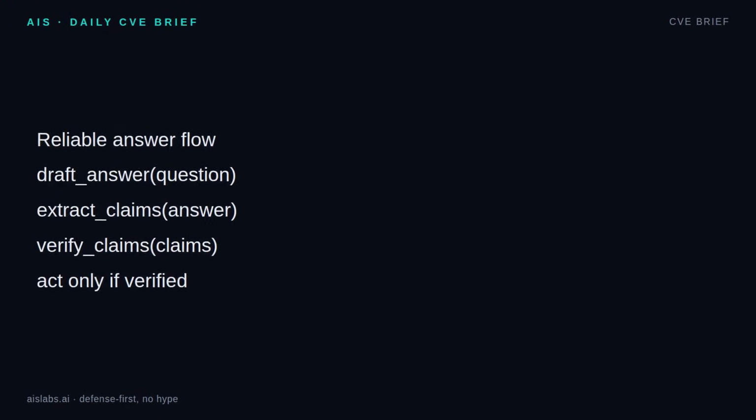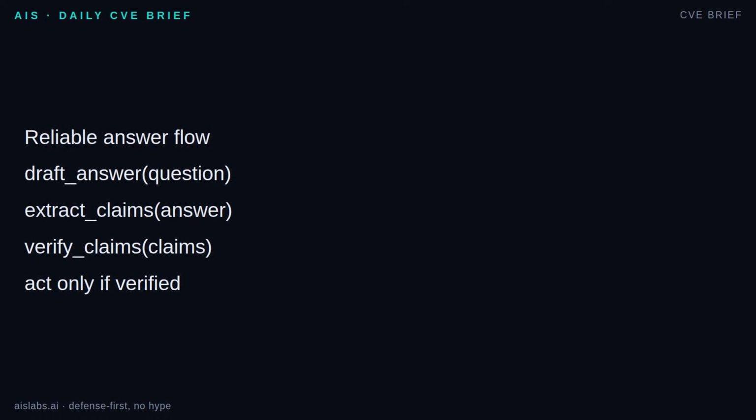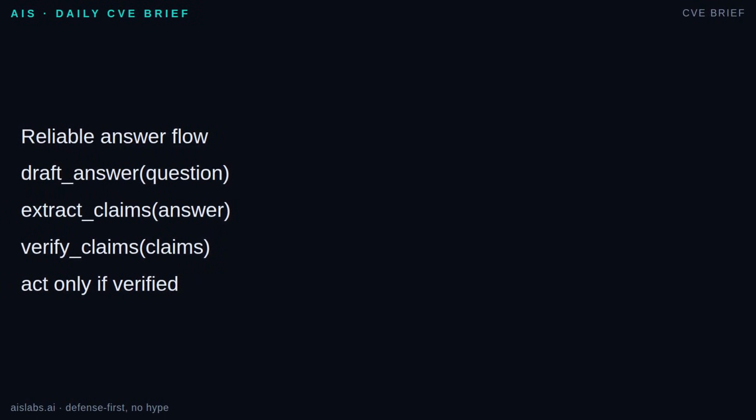Here is the shape I want you to remember. First, let the model draft an answer. Second, extract the factual claims from that draft. Third, verify each claim against something external: provided context, a local file, a database, or a deterministic function. Fourth, only act when the verification passes.